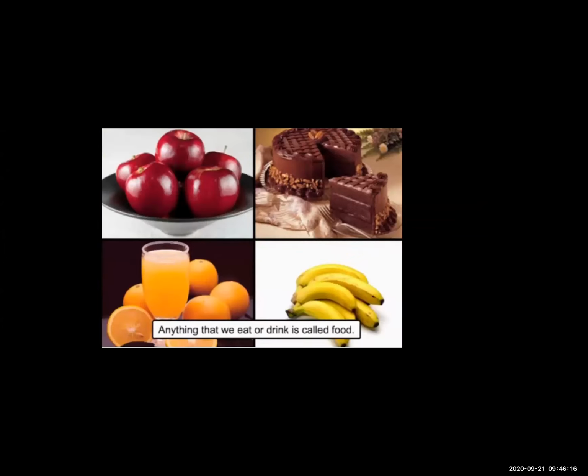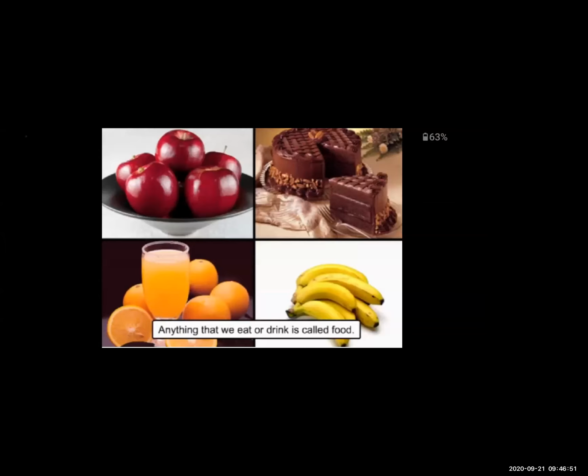So students, see in that screen, what do you see? Which are the fruits you're going to see in that screen? Apple, banana, and orange, and there is one cake. Cake is also our food, but there is some percentage to eat of the different kinds of food. These apples, bananas, oranges, these are the fruits.